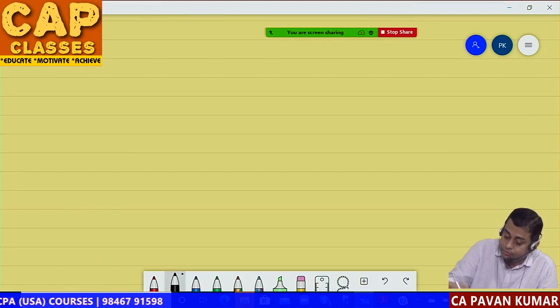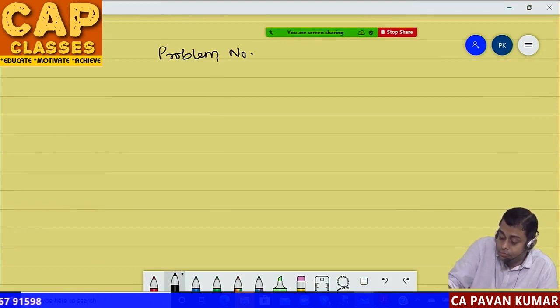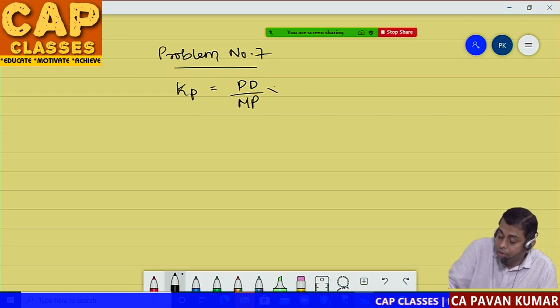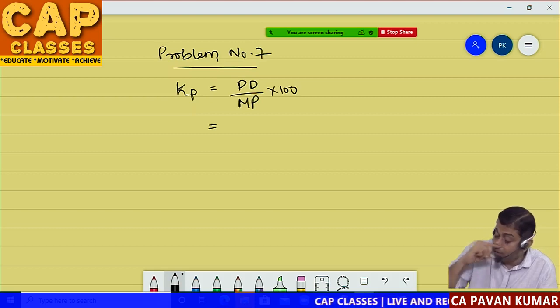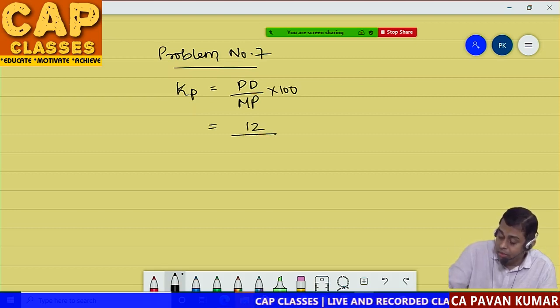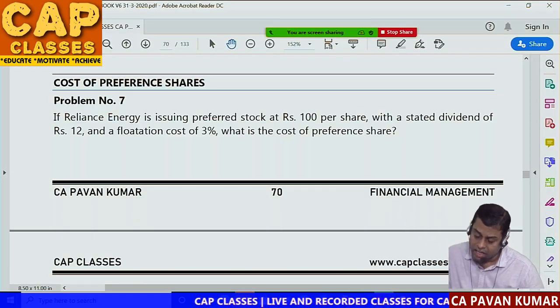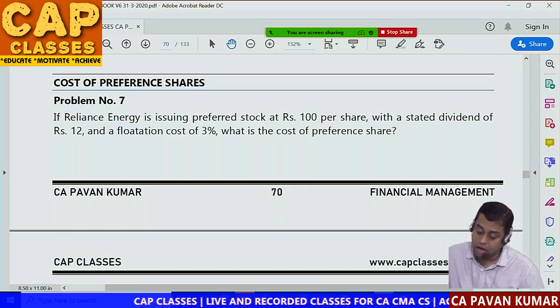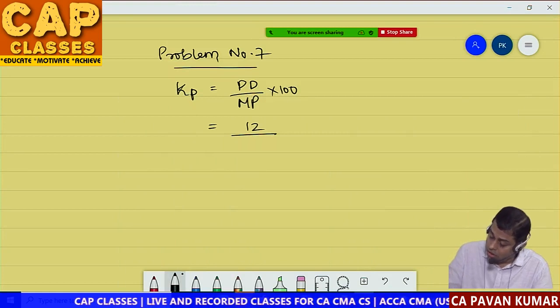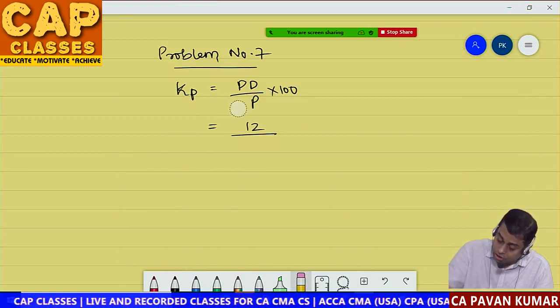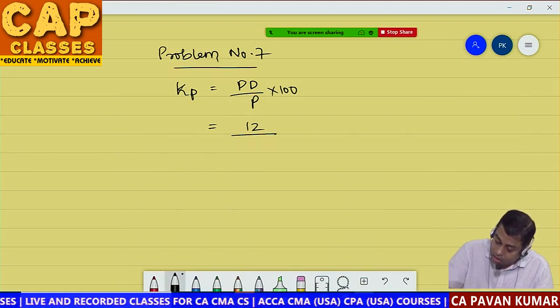Problem number 7. KP is equal to preference dividend divided by market price into 100. What is preference dividend? 12 rupees divided by, do we have market price or issue proceeds? Flotation cost. So issue proceeds. So we can write net issue proceeds.